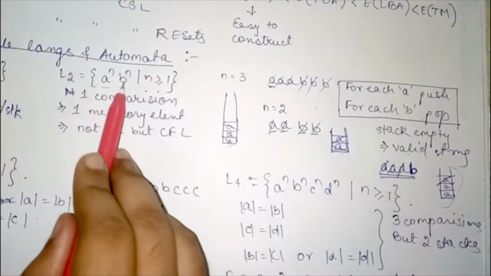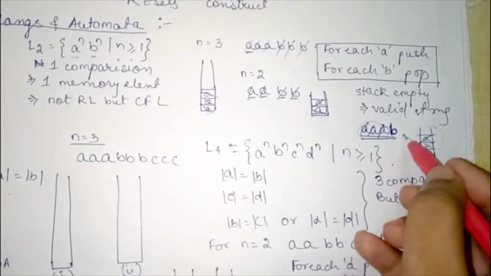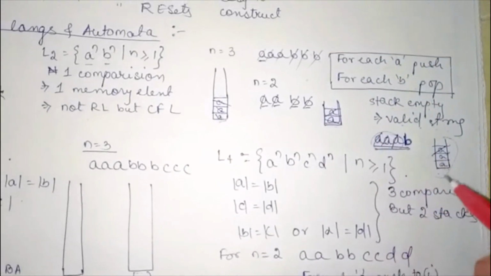Yes, it is not a valid string because the number of A's should be equal to the number of B's. But here we have three A's and one B. So this is an invalid string and our finite automata has proved it. It is invalid.